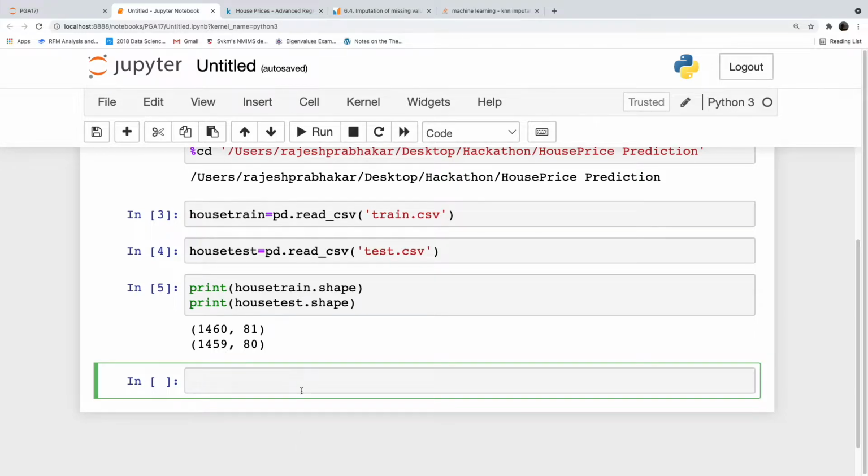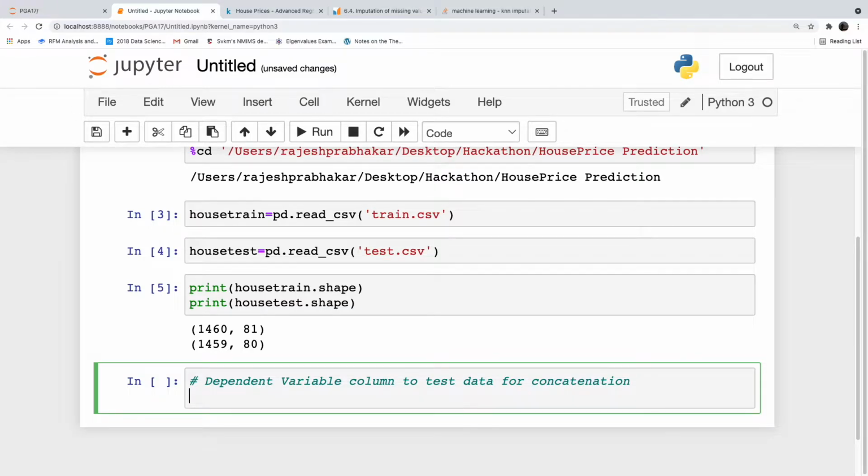So let us add the dependent variable column. We will add the dependent variable column to test data for concatenation. For concatenation purpose, we will add house_test['SalePrice'], S capital P capital, without any space, and we will fill it with the word test.